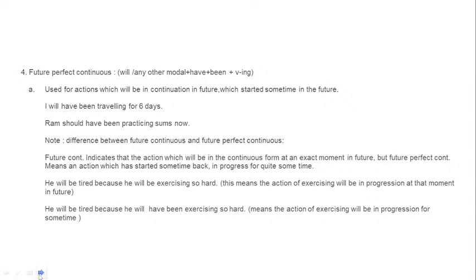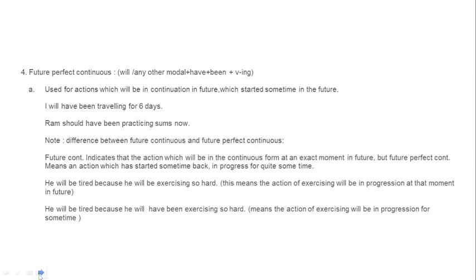Used for actions which will be in continuation in future, which started sometime before. This needs a bit of explanation. This is in continuation in future, that is fine, but that has started before only, and that will still be in the continuation condition in the future.